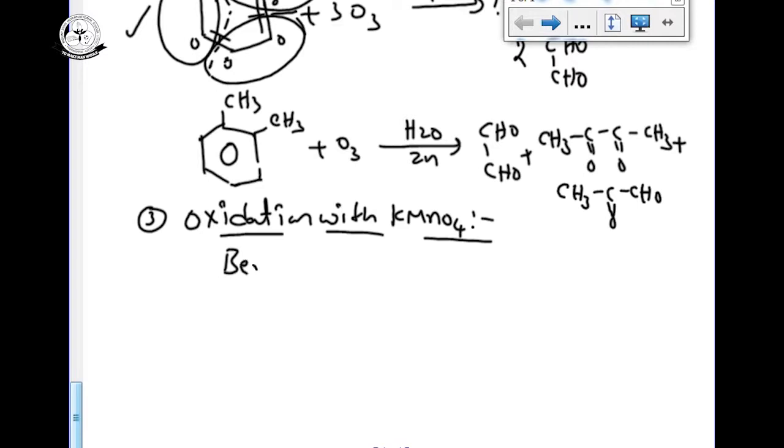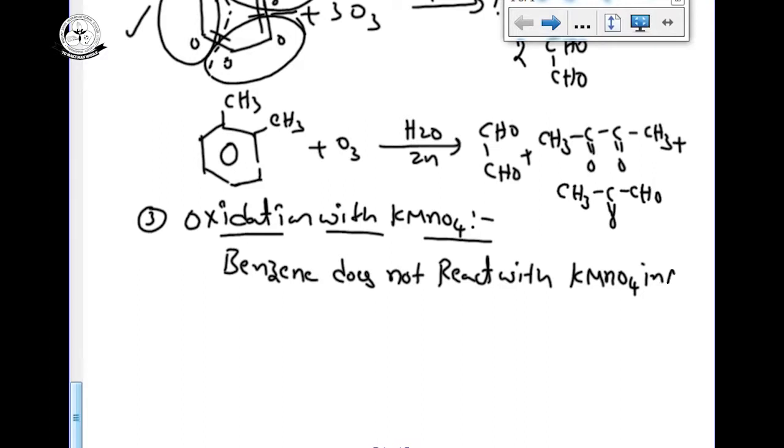Benzene does not react with strong oxidizing reagents like KMnO4, K2Cr2O7 in alkaline medium, or with bromine water. These two are used for the test for unsaturation.